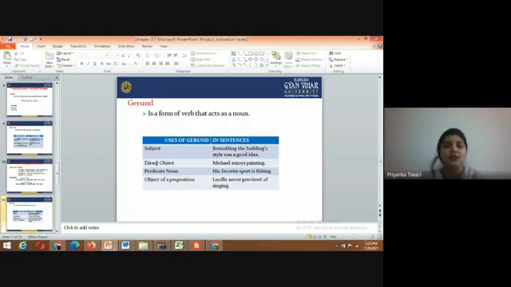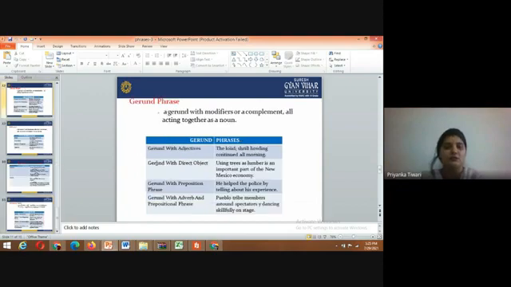His favorite sport is fishing. And these are gerund phrases: a gerund with modifiers or a complement, all acting together as a noun. Gerund phrases include a gerund with adjectives, a gerund with a direct object, a gerund with a prepositional phrase, and a gerund with an adverb and prepositional phrase.